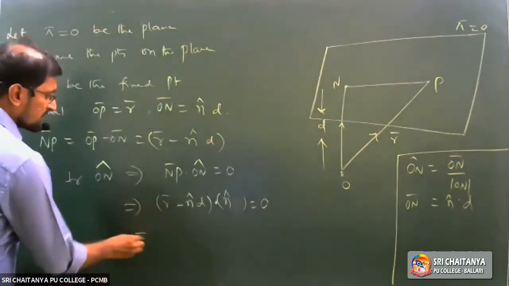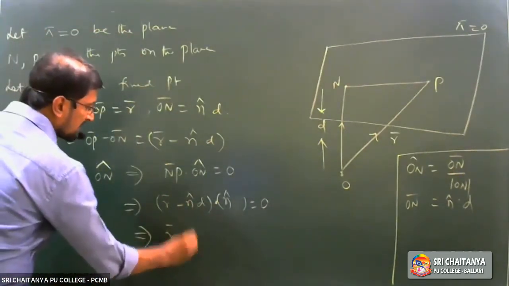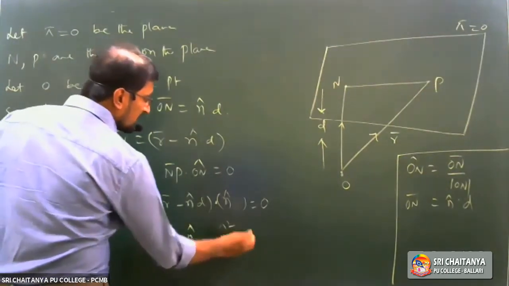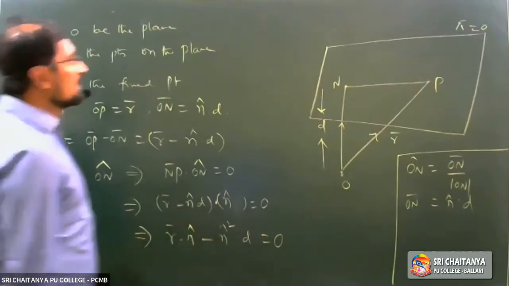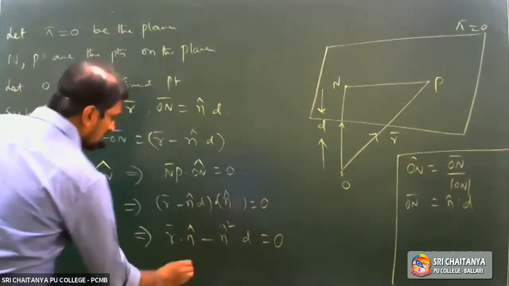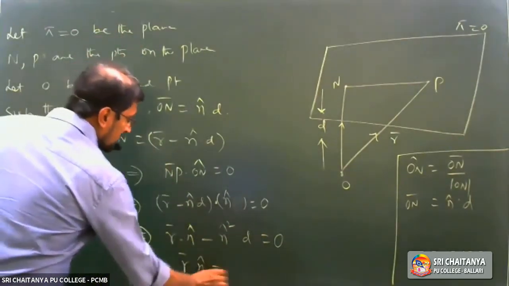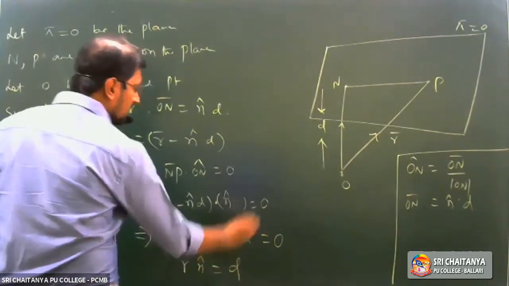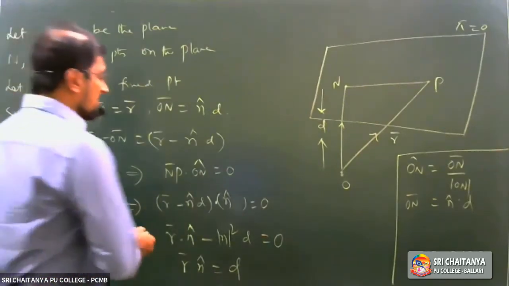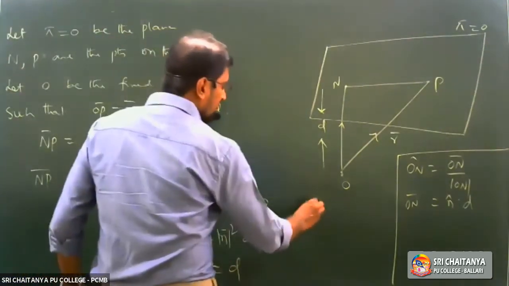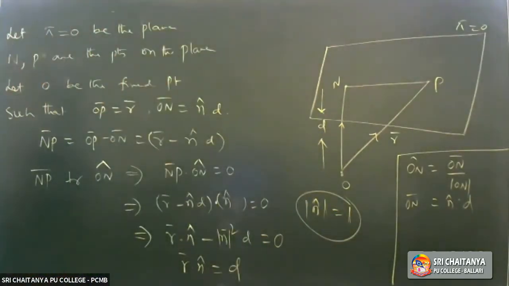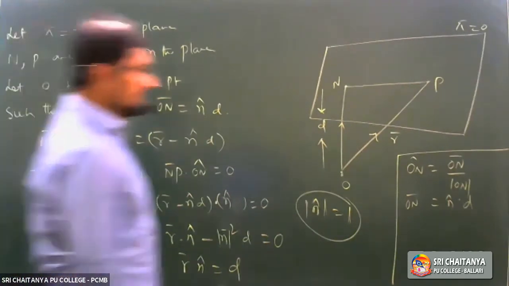Now, which implies R bar dot N cap minus N cap square into D is equal to 0. From this one, you can write R bar dot N cap is equal to D, where N bar dot N bar is equal to mod N bar square. Mod N bar means magnitude of N cap is equal to 1, a unit vector. So R bar dot N cap is equal to D is the answer. I am going to repeat this one once again.